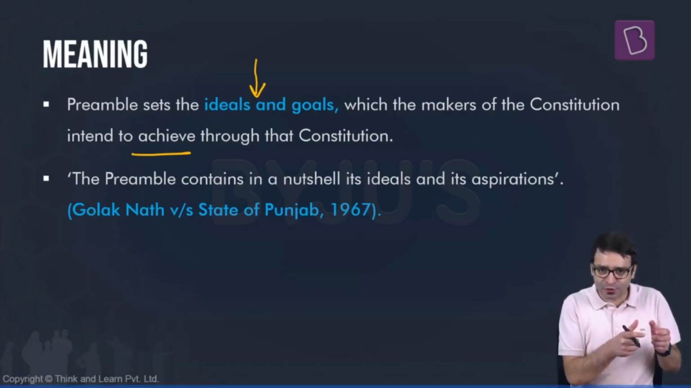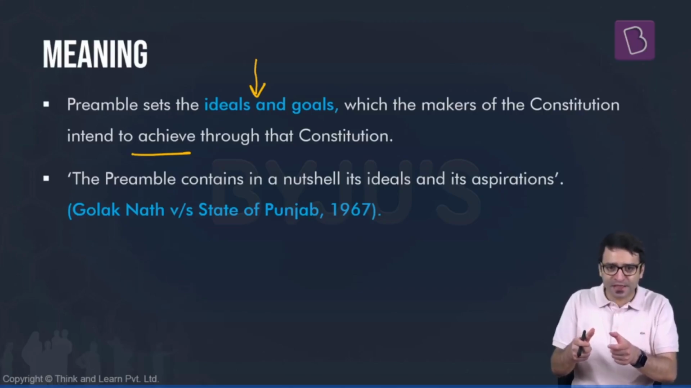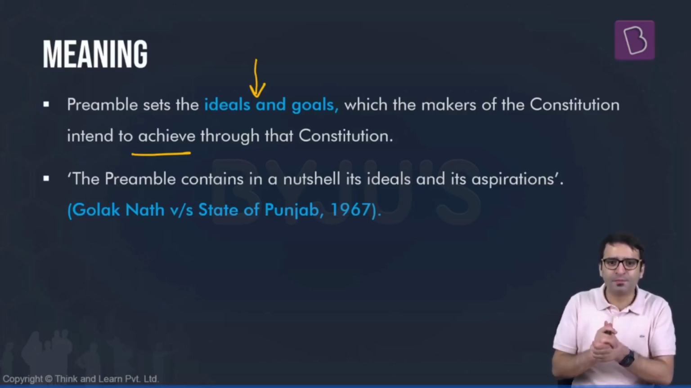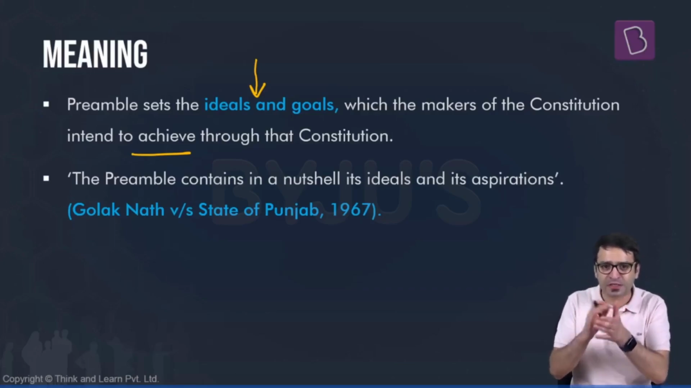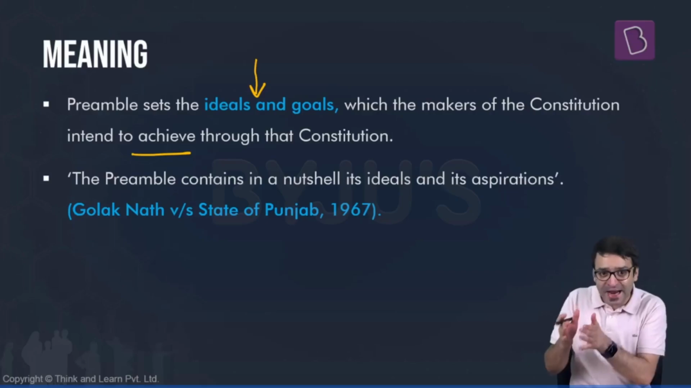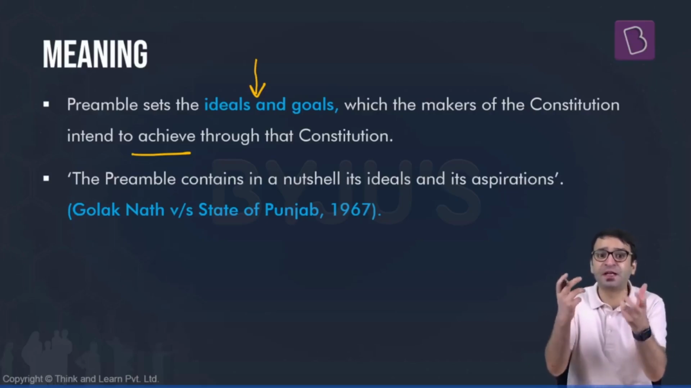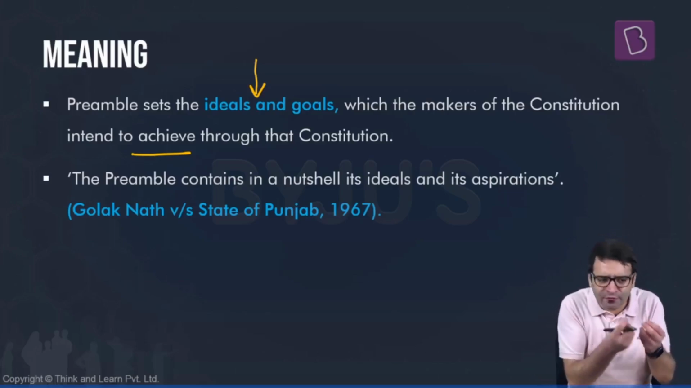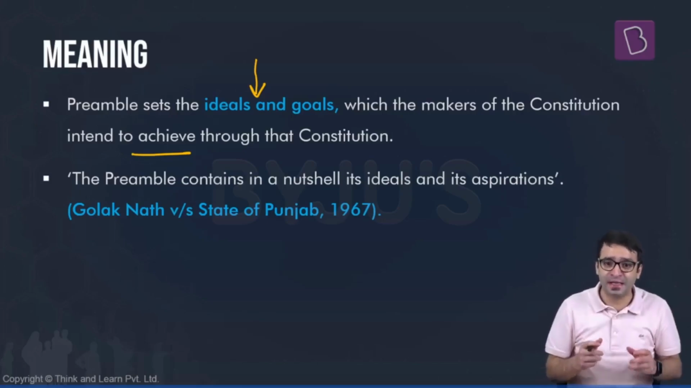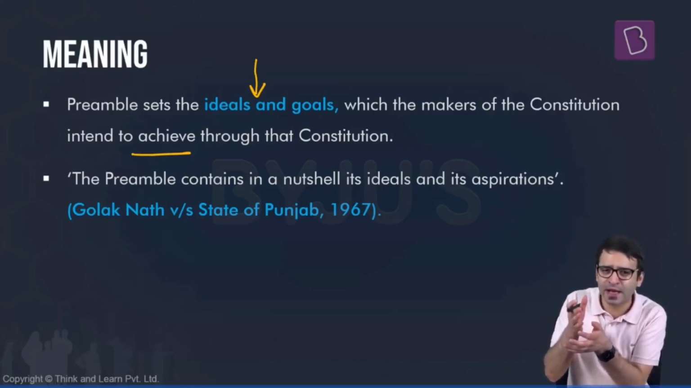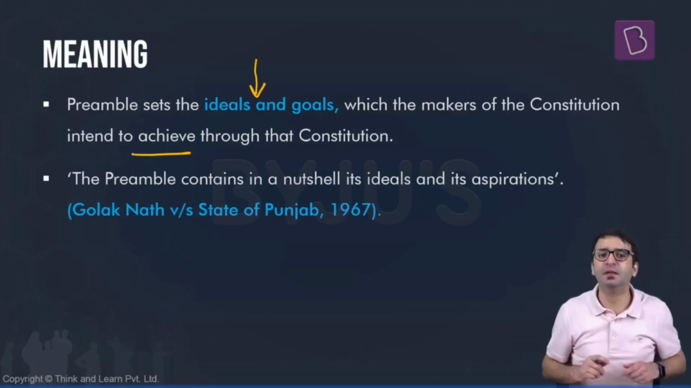The makers of our Constitution, those who were part of the Constituent Assembly, wanted to ensure democracy and rule of law. They wanted to provide fundamental rights. They wanted to provide economic justice. They wanted to provide liberty. All these are goals. All these are ideals. We should establish a welfare state, a state which exists for everybody, a state which exists for the weaker, downtrodden sections of society. This is the ideal of our Constitution. This is the goal of our Constitution. And where can we find this mentioned? In the preamble.